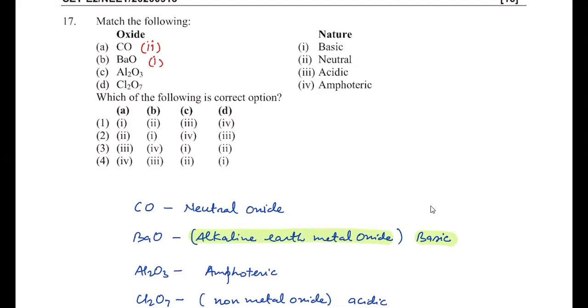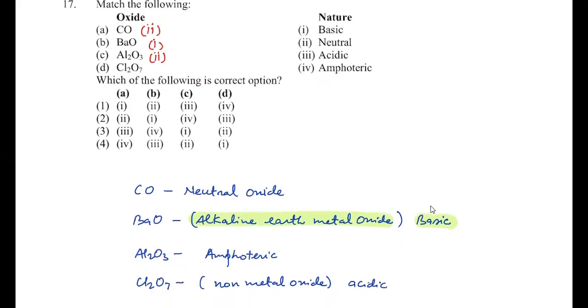Al2O3 and zinc oxide are amphoteric. For this list, you can refer to the P block oxygen family in the 12th NCERT volume 1, where you can find all these oxides. Otherwise, it is easy. Cl2O7 is a non-metal oxide, and most non-metal oxides are acidic, so Cl2O7 will be matched with the acidic one.